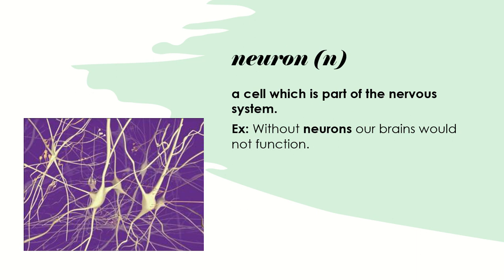Neuron. This word is also a noun. What is a neuron? A neuron is a cell which is part of the nervous system. It is the nerve cell that delivers and receives messages to and from the brain. So the function of the neuron is that it can receive or send messages to and from the brain. For example, without neurons, our brains would not function.